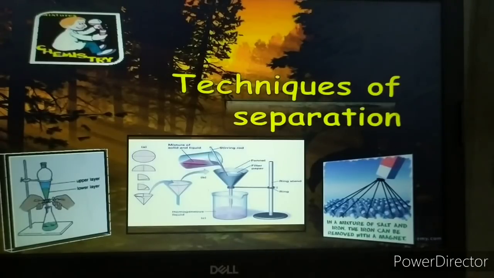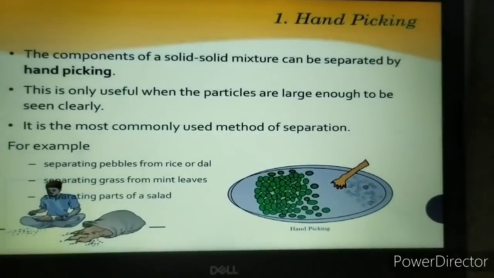So today we are going to learn in detail about the solid-solid type of mixtures and you will be learning about 5 methods. The very first method that you are going to learn is the very common method which you see in your day-to-day life at home. The hand-picking method. In the hand-picking method, the components of a solid-solid mixture can be separated. It is only useful when the particles are large enough to be seen clearly.